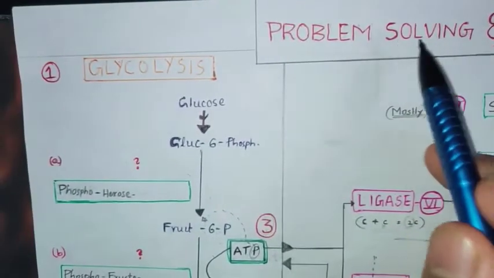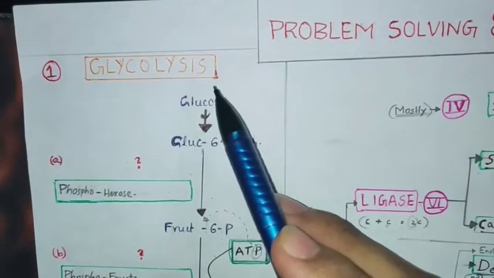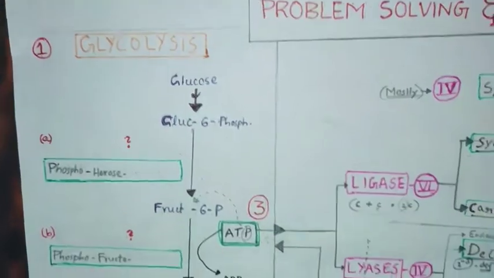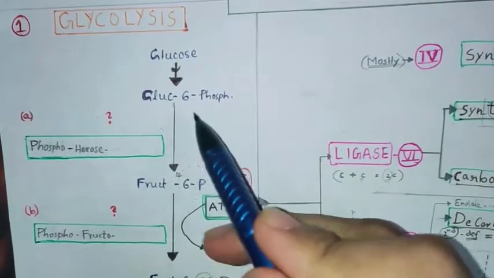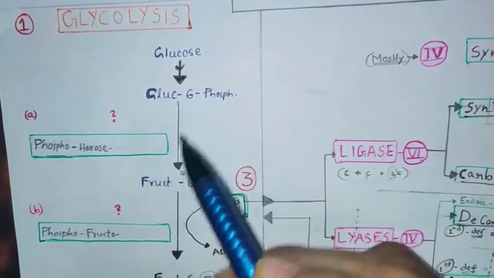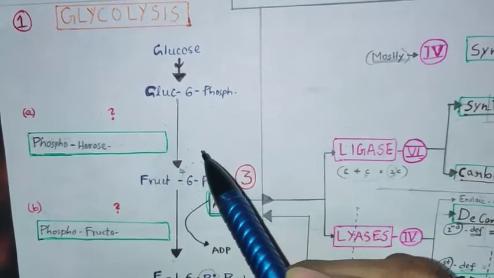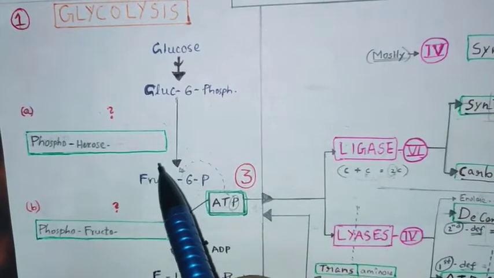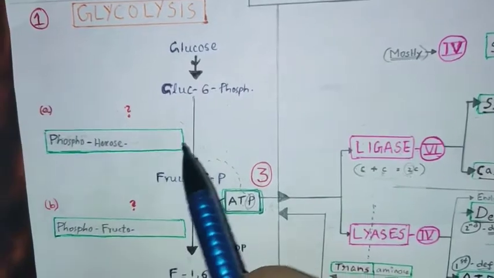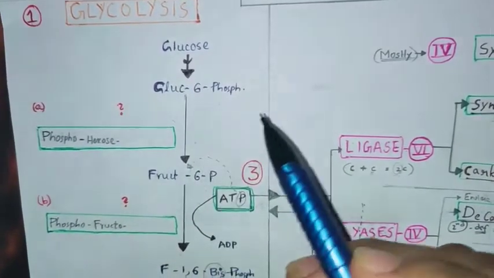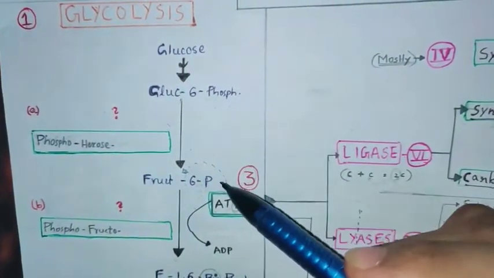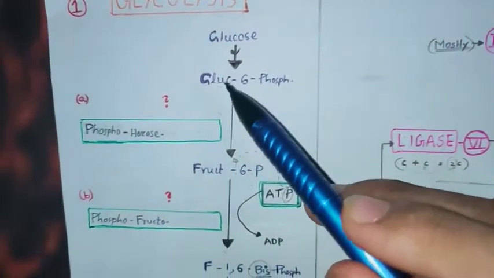First problem, let us name the enzymes in glycolysis. Glycolysis is a very well known pathway. You all know the enzymes and reactions very well, but still we may forget a few enzymes. So be with a blank mind and forget every enzyme. Now we can just name the enzyme by seeing the reaction. Okay. First, A.